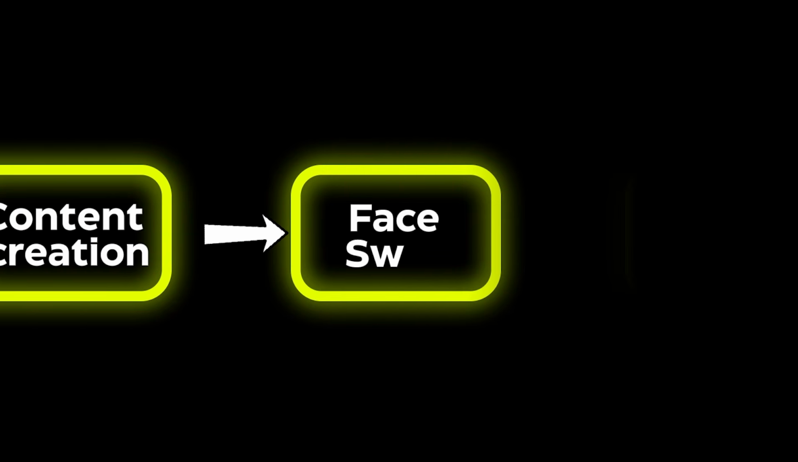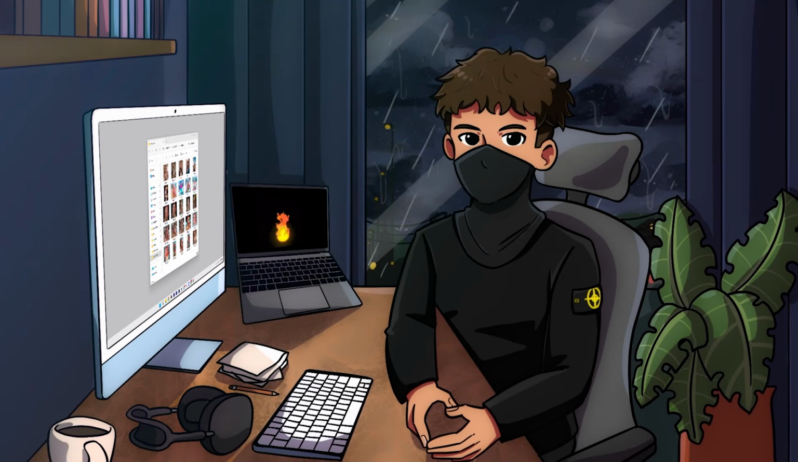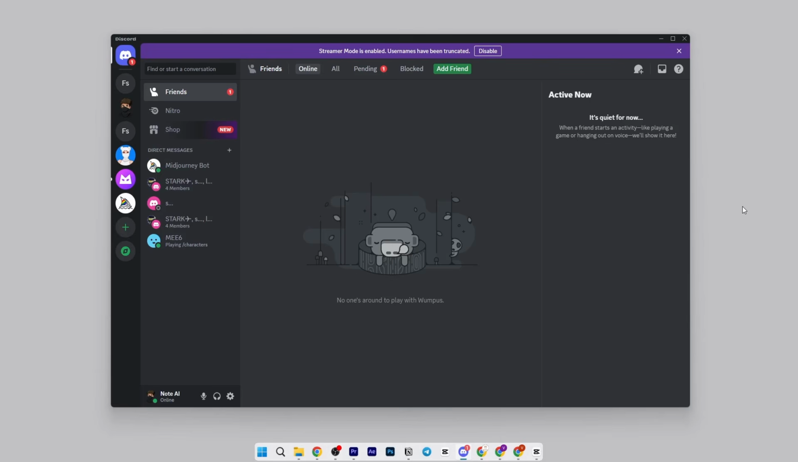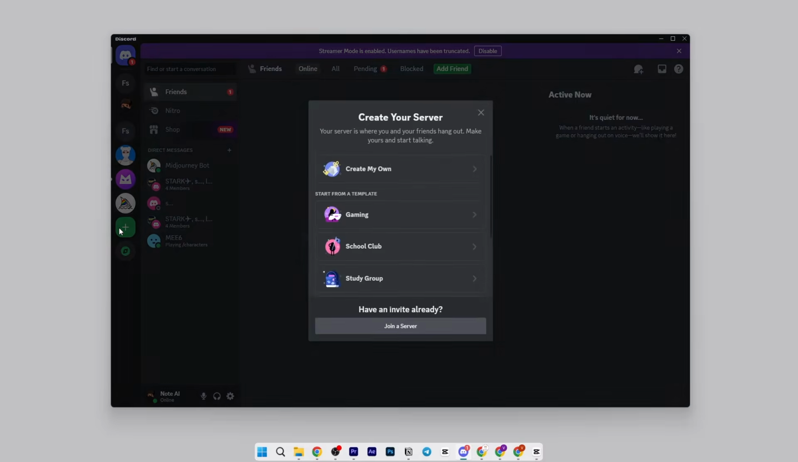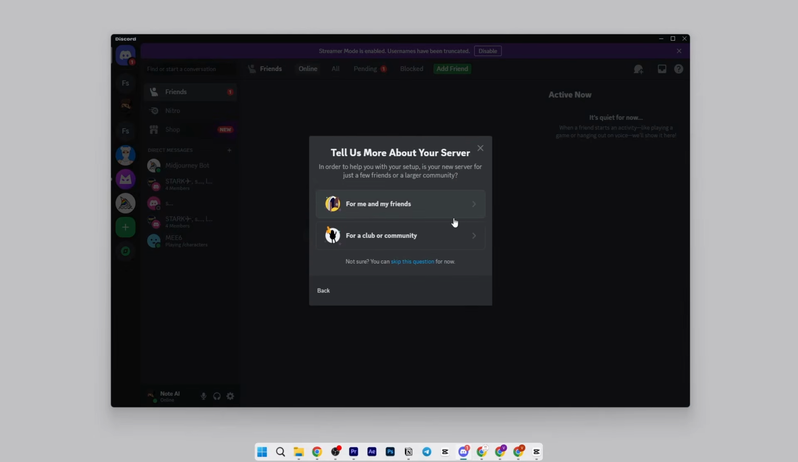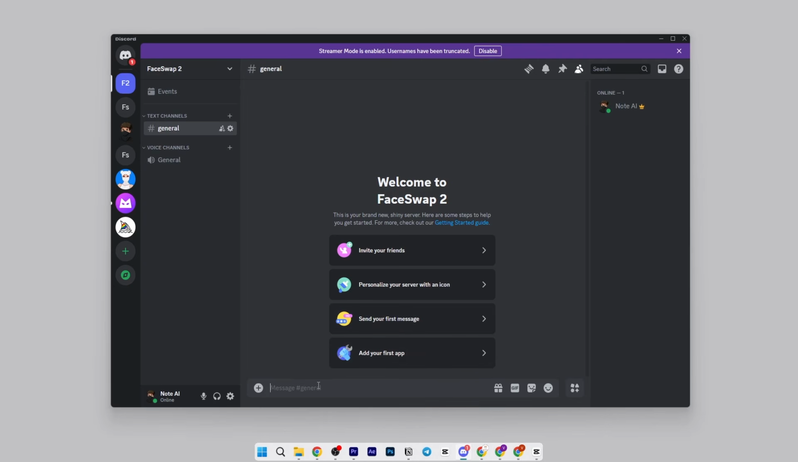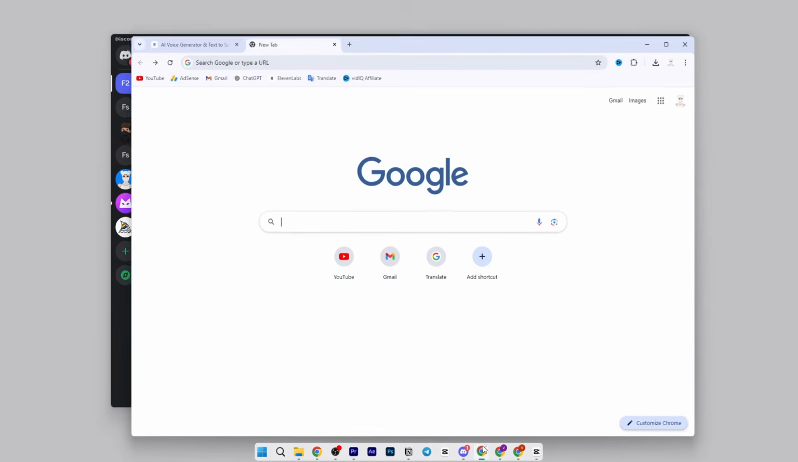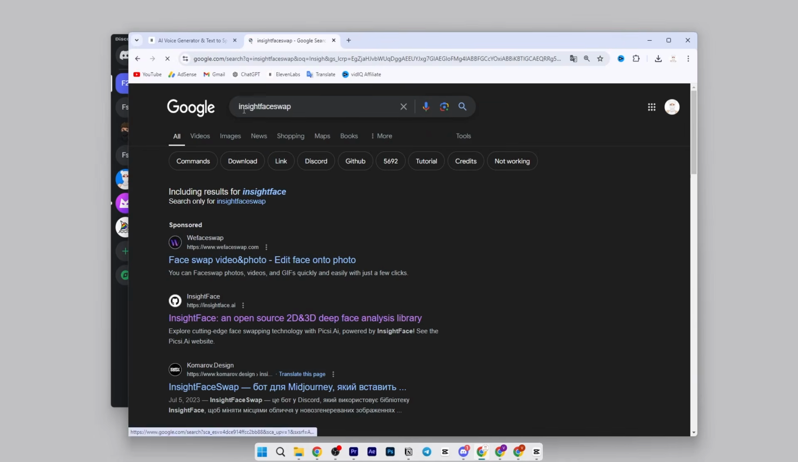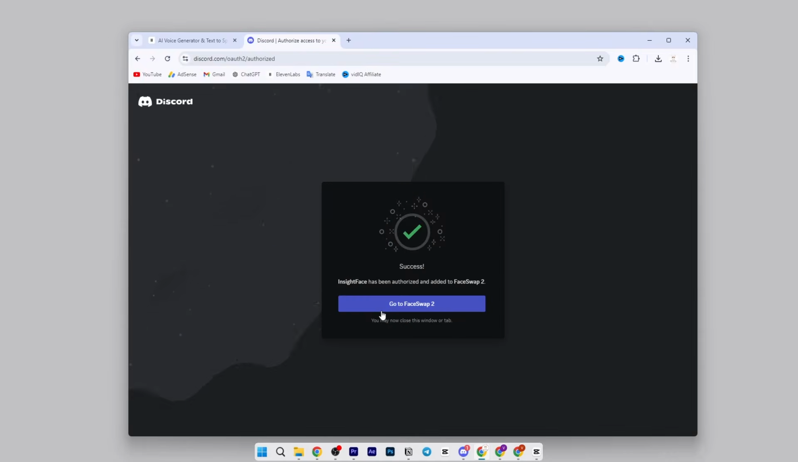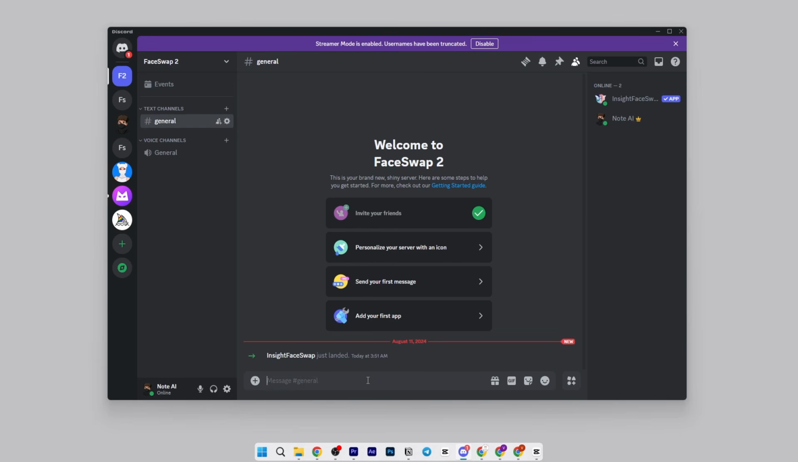Step 4. Face swap. So we have good images that suit us, but the face is different. This can be easily fixed. For this, we need Discord. Create your own server by selecting Create My Own. Then, For me and my friends, name it. And now we just need to add a bot. You can follow the link in the description, or go to Google and search for Insight Face Swap. Choose the server to add the bot to and click Continue. And that's it, the bot is on your server.